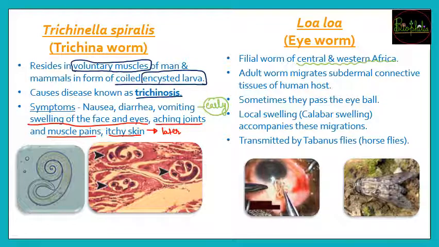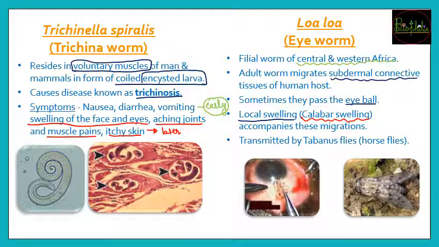अब ये अफ्रीका रीजन में जो इन्फेक्शन होता है, the adult worm is going to migrate from the subdermal connective tissues. सो सबडर्मल कनेक्टिव टिश्यूज से ये सर्कुलेटरी सिस्टम में जाके, बिकॉज कनेक्टिव टिश्यू इज द सर्कुलेटरी टिश्यू, यानी वो ब्लड के अंदर जाके it can reach sometimes near the eyeball, और आईबॉल के पास जाके they can cause a local swelling that is characteristic for this Loa loa infection, that is Calabar swelling.